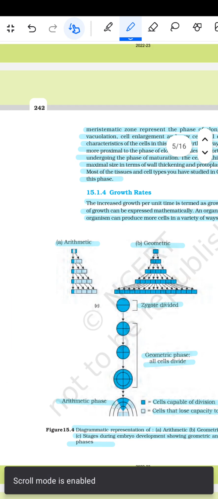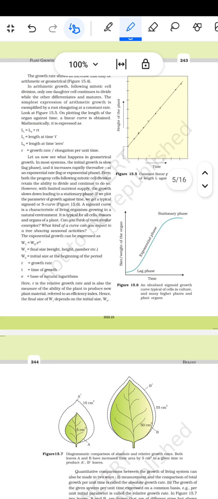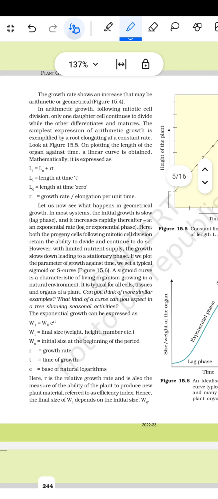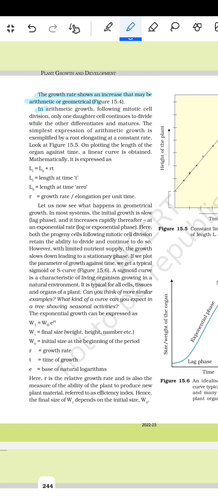The growth rate for an increase may be arithmetic or geometrical. In the arithmetic growth following mitotic cell division, only one daughter cell continues to divide while the other differentiates and matures. The simplest expression of the arithmetic growth is exemplified by the root elongating at a constant rate.